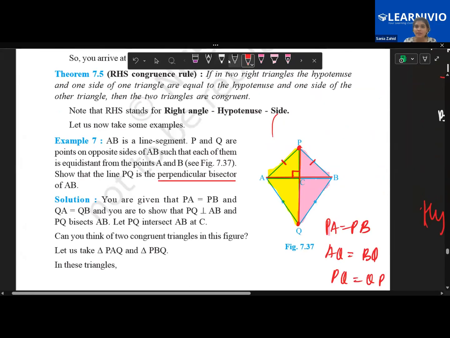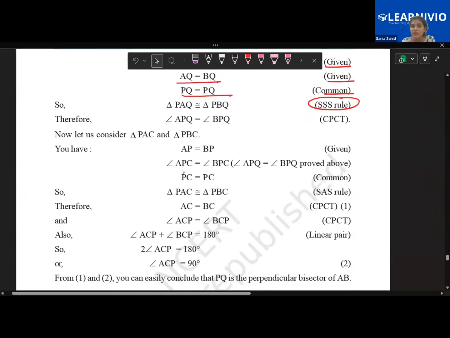So now can I say that this angle is equal to this angle? This angle becomes equal to this angle now, children. I can say that by CPCT, right? Next, what are they telling you?